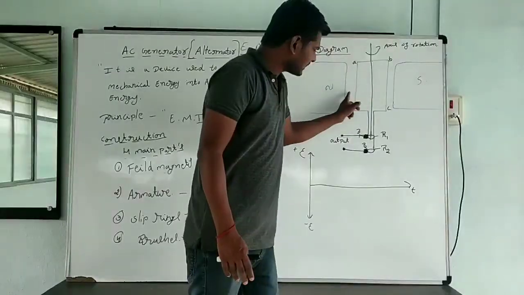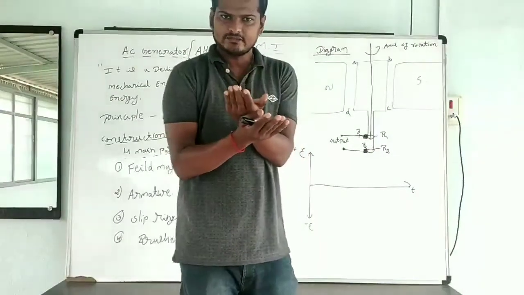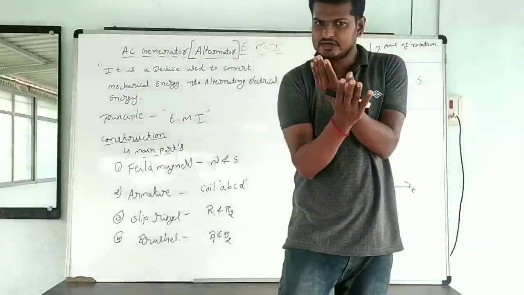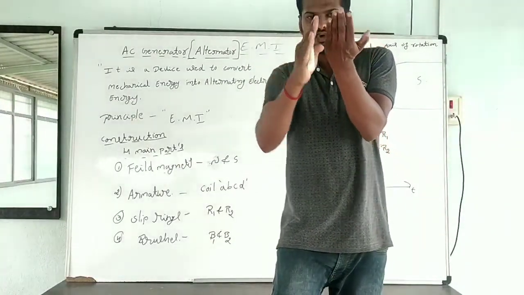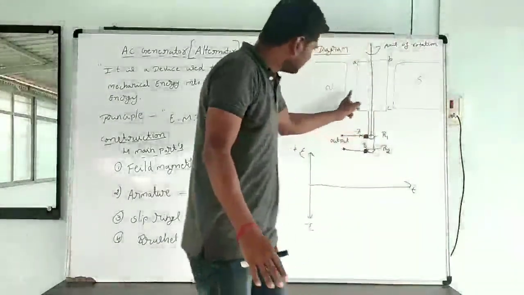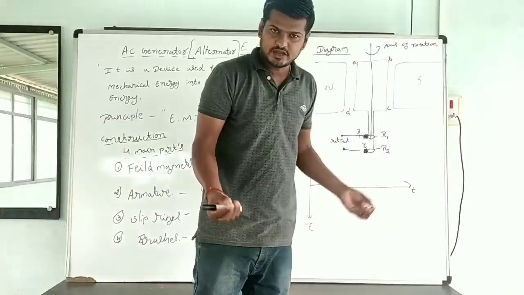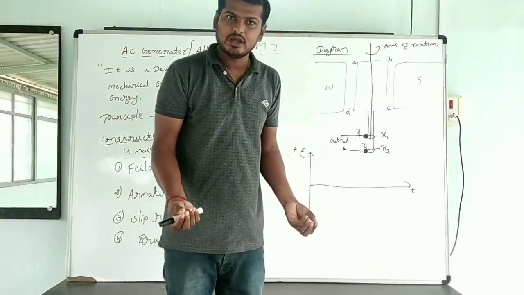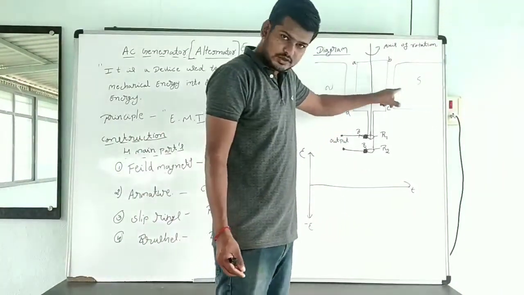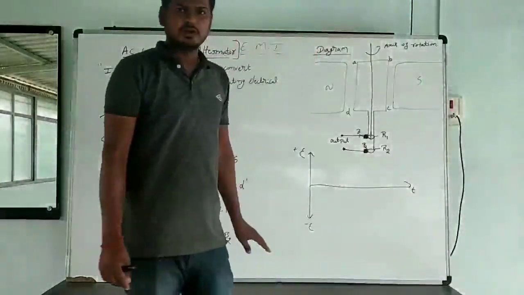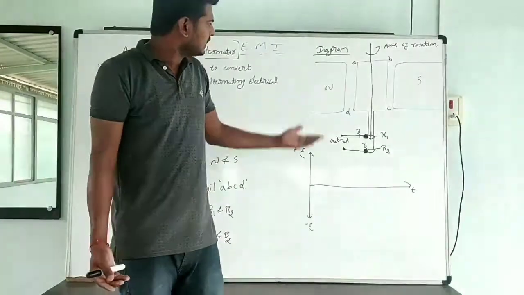In between the 2 strong magnets, there will be magnetic field lines. When the coil starts to rotate, what happens? The flux is going to change. When the flux changes, the EMF is going to be induced. Yes, the EMF is going to be induced. When the EMF is induced, the current is also going to be induced in the circuit. That is what an AC generator is.